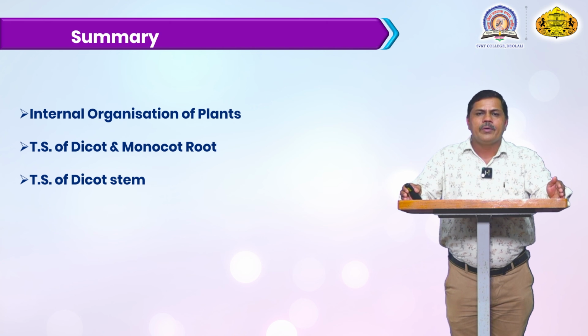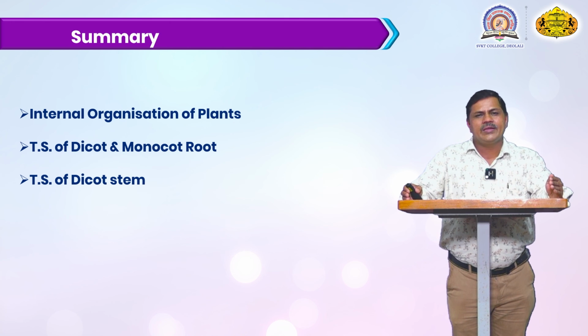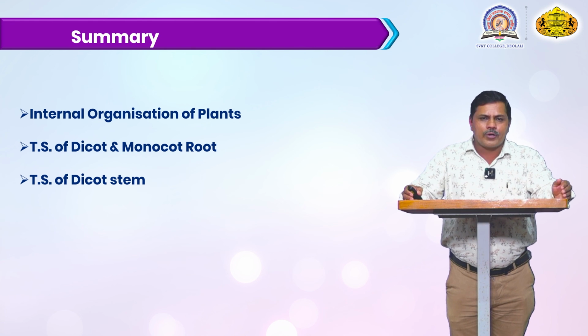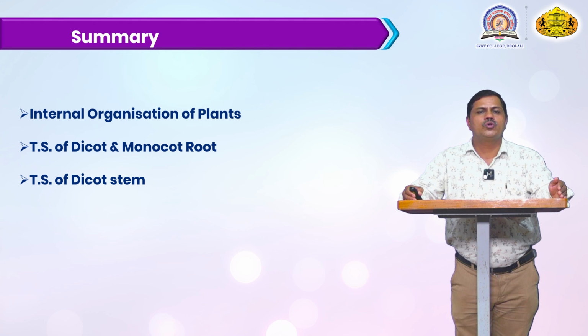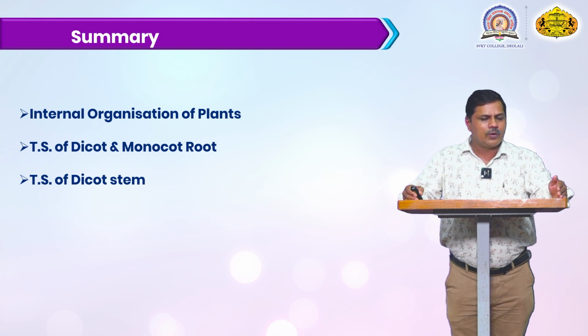Outermost is the epidermal cell. The epidermal cell has a very thick cuticle, and this thick cuticle protects the inner zone. This cuticle can also repel any types of disease, fungal and bacterial, and it also repels any types of injury. They are covered by this epidermal zone. This is also discussed in the dicotyledon stem.